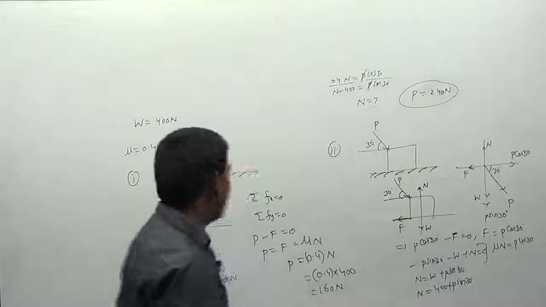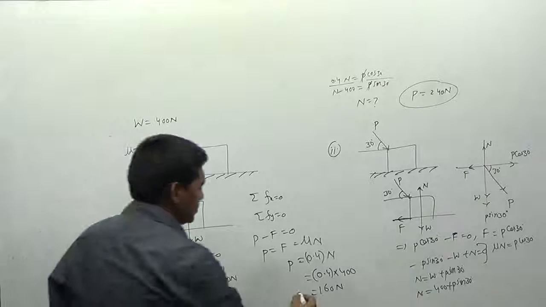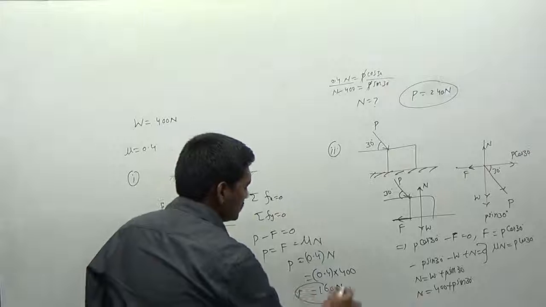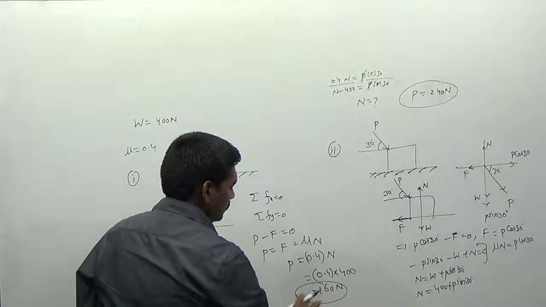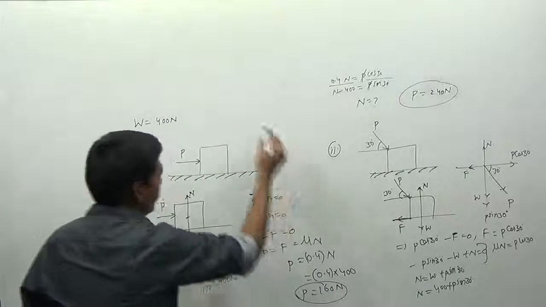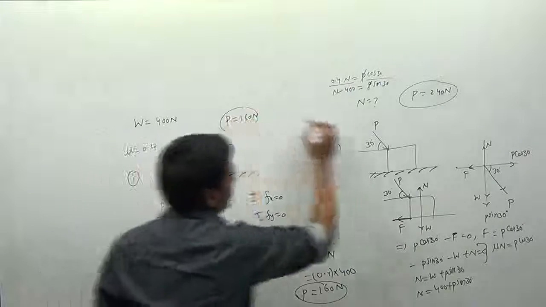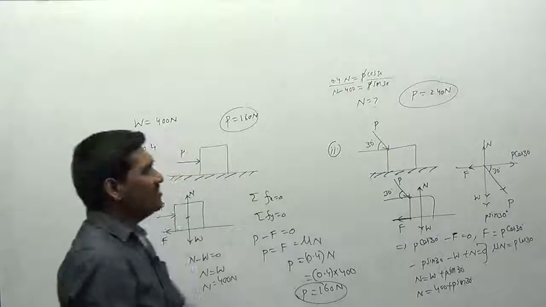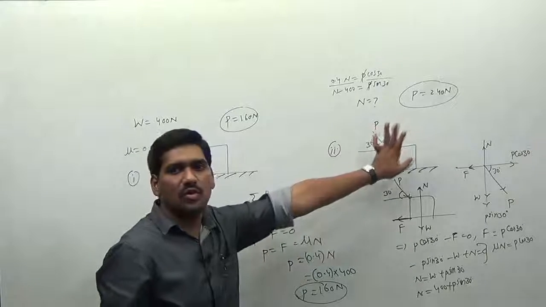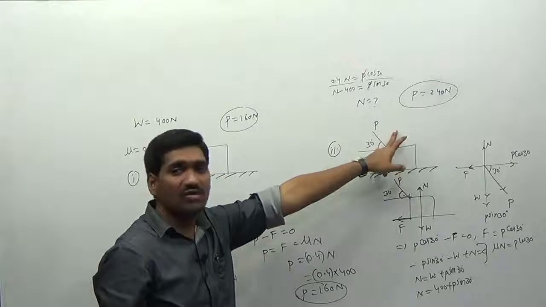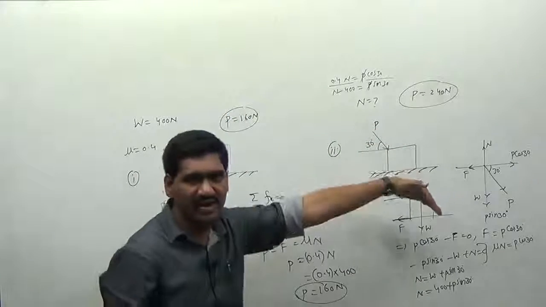Right? Can you observe the difference between these two values here? In this case, P is equal to 160 newtons. And in this case, P is equal to 240. So in which case do we have to apply more effort? In this case, because we are applying the force in the inclined direction.